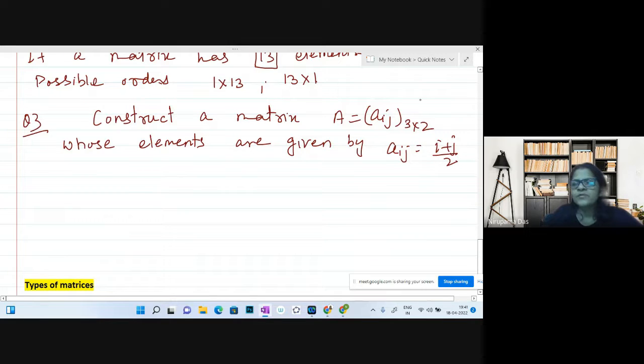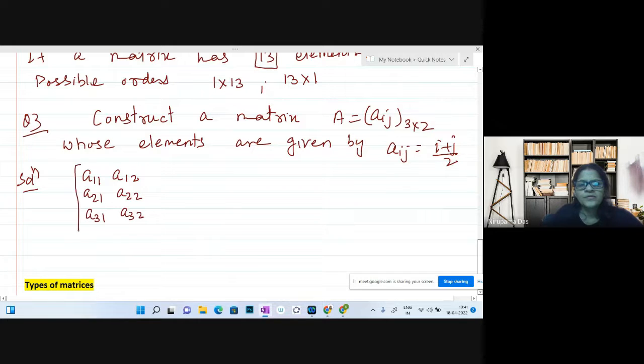Now, first of all, what you need to see is the order of the matrix. Let me write here. Order of the matrix 3 by 2: 3 rows and 2 columns. It means first row, first column; first row, second column. So we have 2 columns, so stop here. Then second row, first column; second row, second column. We have 3 rows, so we have to come to the third row: third row, first column; third row, second column. So our matrix will look like this.